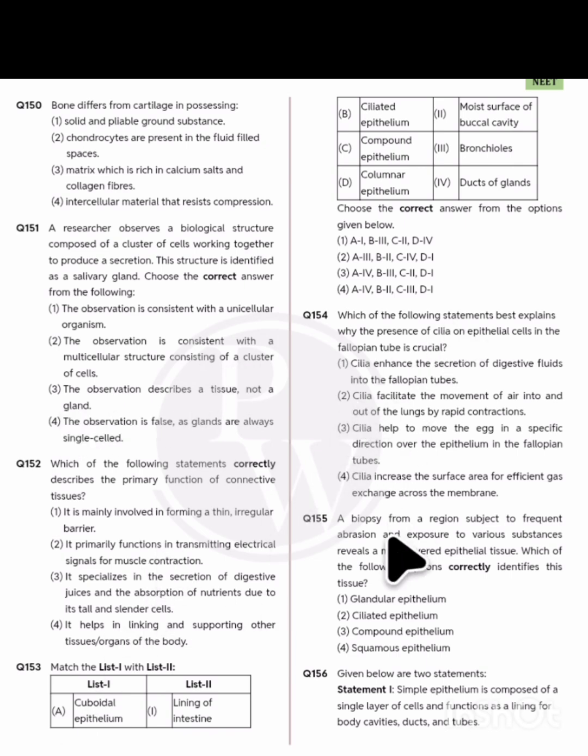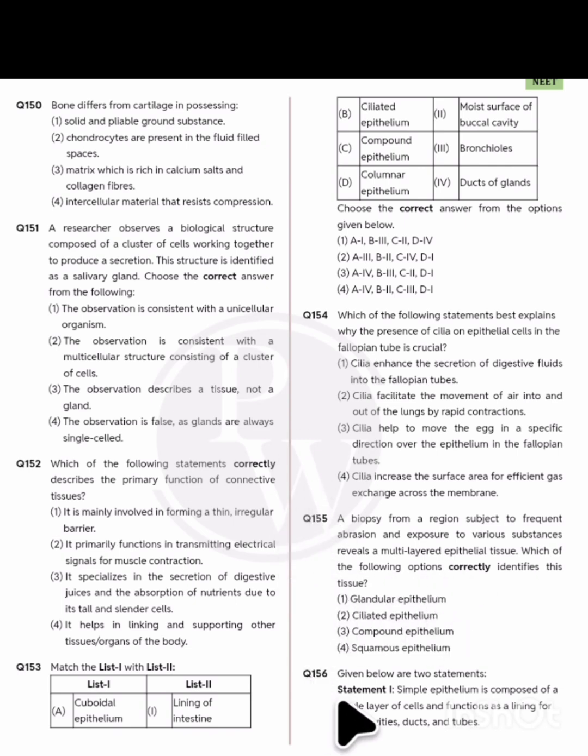155. A biopsy from a region subject to frequent abrasion and exposure to various substances reveals a multi-layered epithelial tissue. Which of the following options correctly identifies this tissue? This is multi-layered, right? And the biopsy is asking about it. So the correct statement will be compound epithelium, right? Compound. Why? Because it is saying multi-layered. Exposure to substances reveals a multi-layered epithelium. That will be compound.